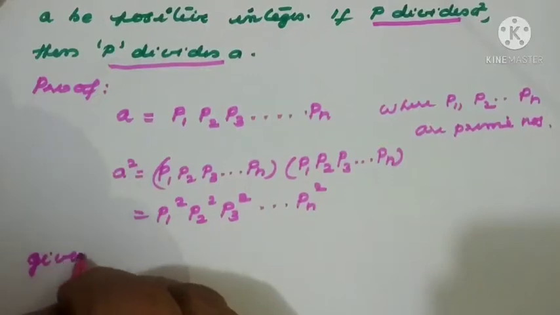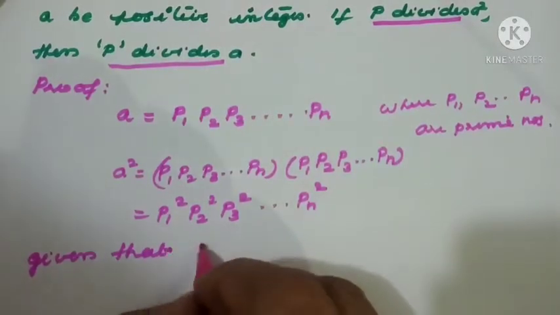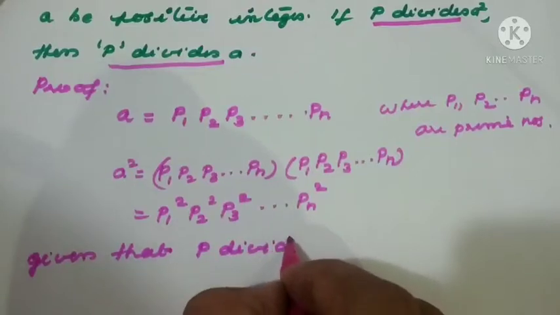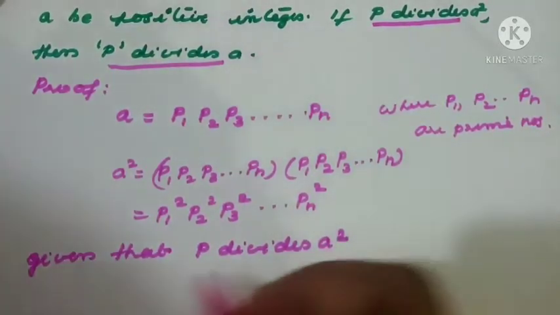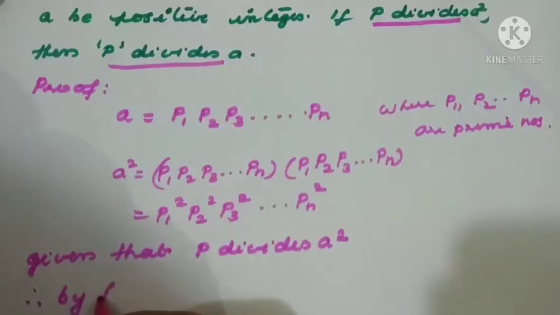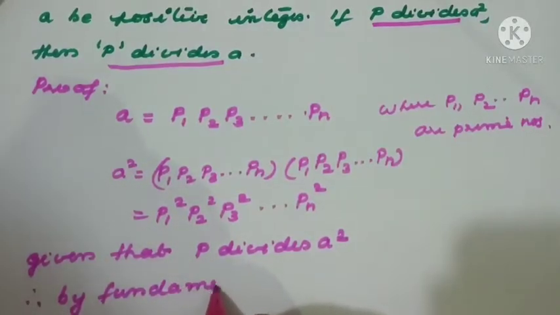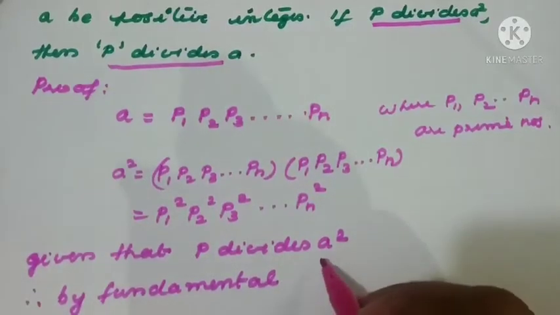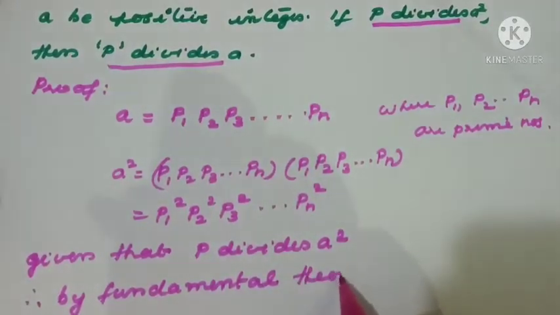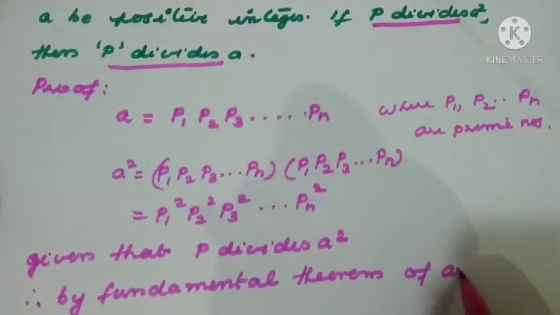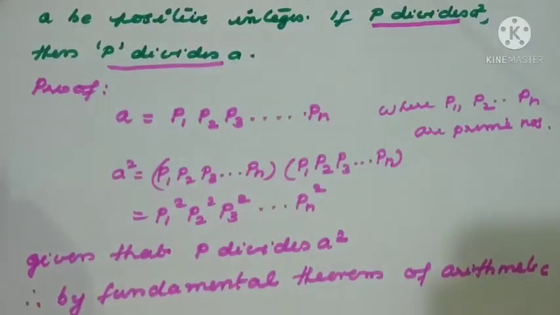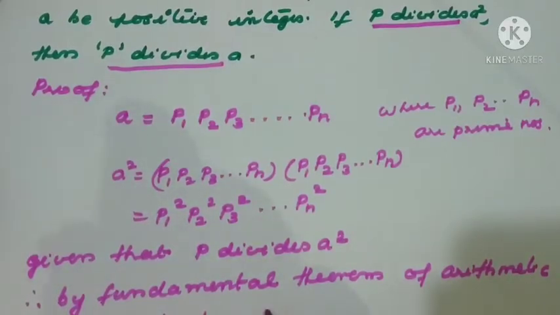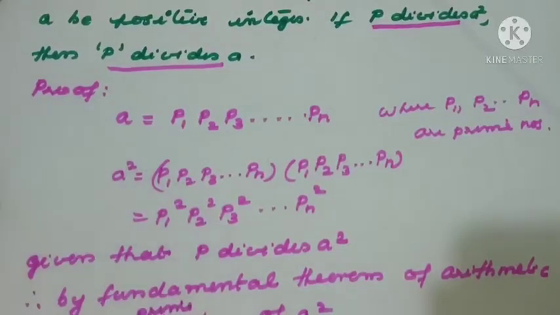Given that P divides A square, therefore, by the fundamental theorem of arithmetic, P is a prime factor of A square.